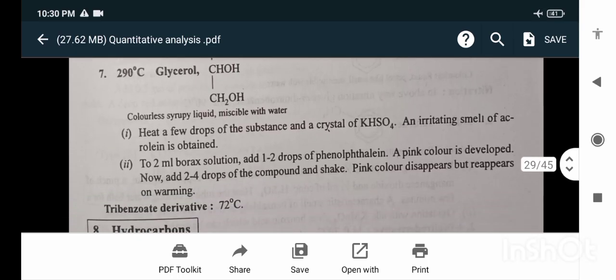Next is glycerol. Heat a few drops of the substance and a crystal of KHSO4. An irritating smell of acrolein is obtained.